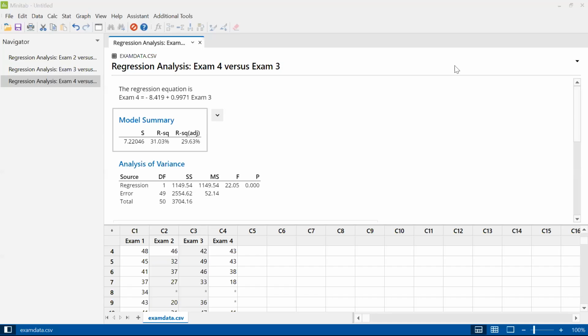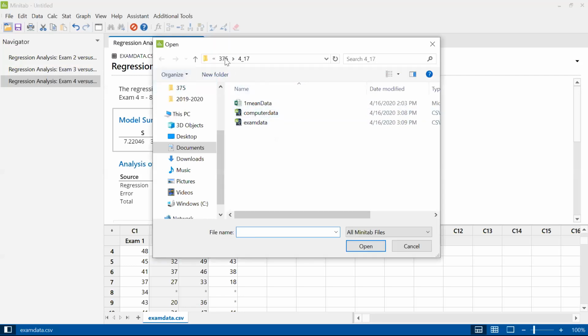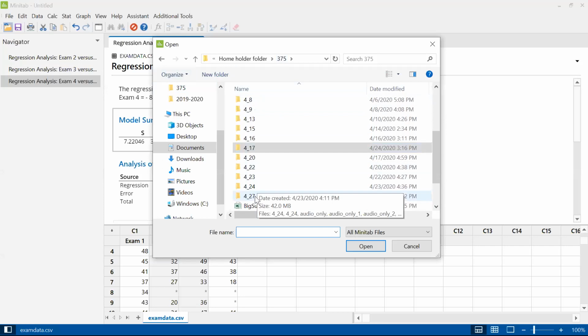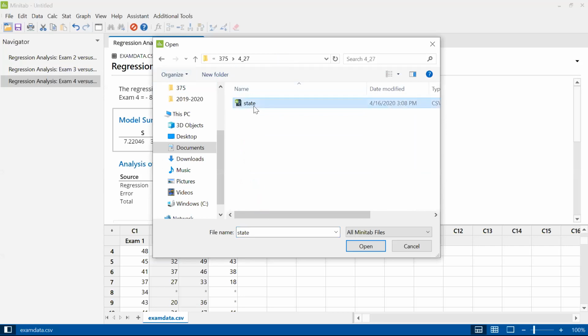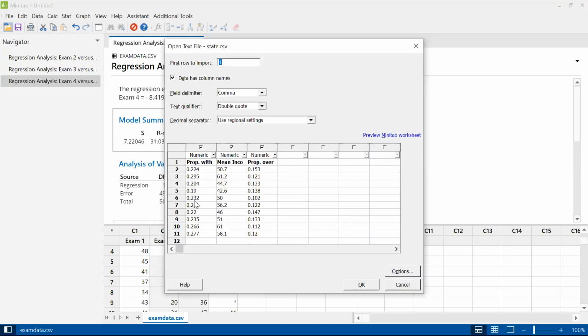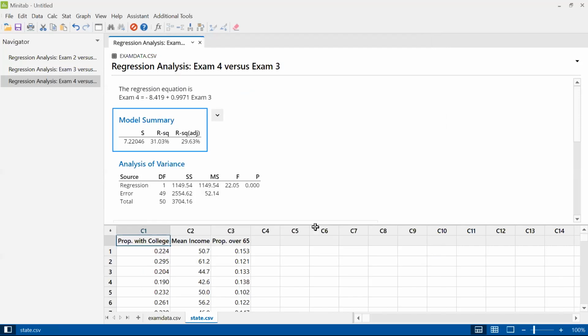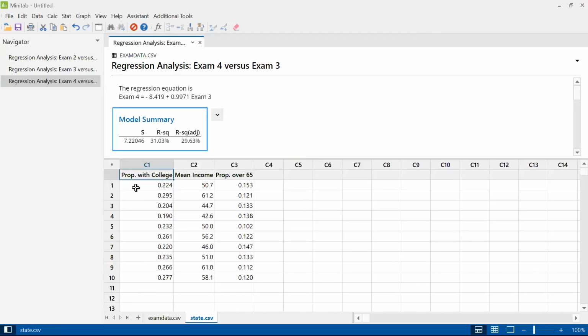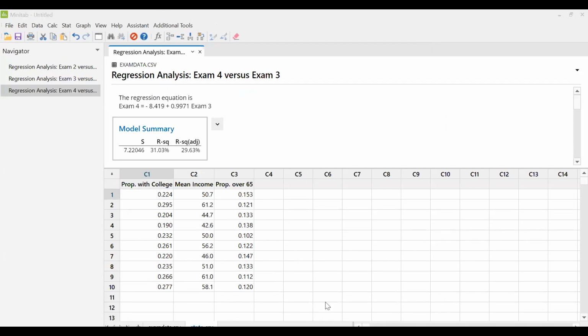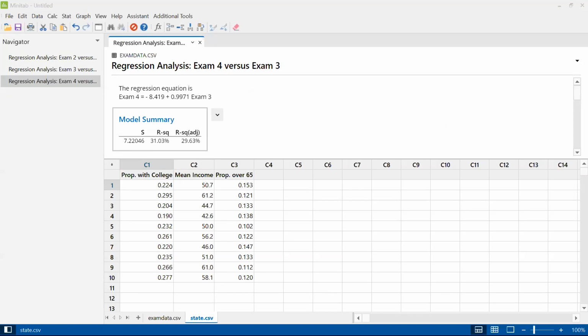All right, for our last example, I'm going to use a new data set that I have posted on the website that has data from states. So basically for a list of 10 states, we have 3 different variables measured for them that I pulled information from the US Census. So I don't have listed which states these are.